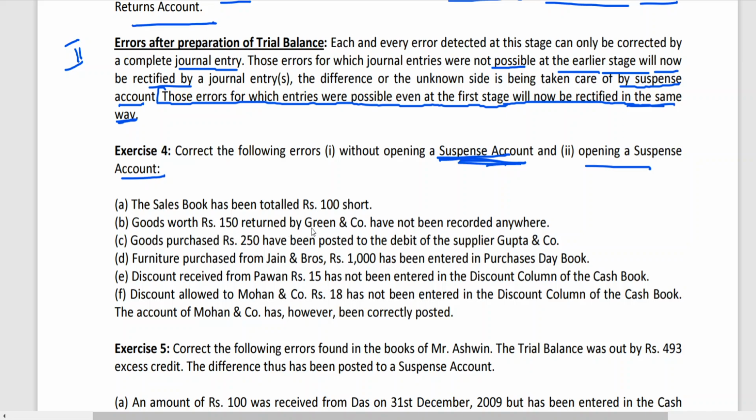Goods worth rupees 150 returned by Gray and Co have not been recorded anywhere. Returned by Gray means nothing but sales returns. Not recorded anywhere means complete omission. Sales return completely omitted.